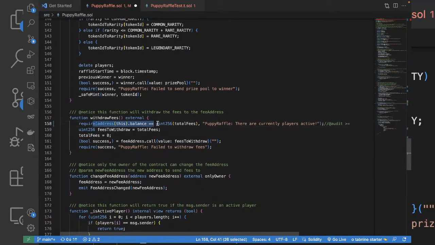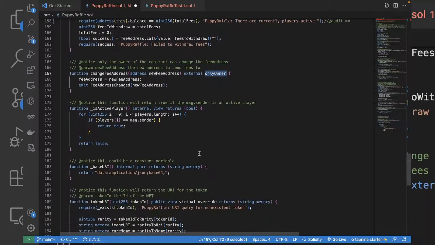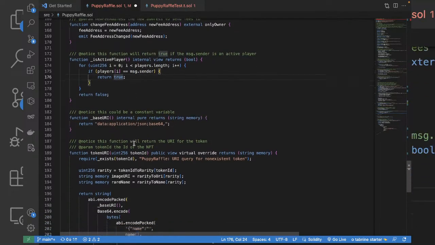Next we have withdraw. Address of the balance should be equal. I think it should be greater than or equal to. Maybe I audited this. And we are setting the fees to withdraw, and this is passed through the fee address. We can change the fee address only as the owner, as we are inheriting from Ownable. That's pretty good. Is active player. Instead of the player, we are going to pass message.sender. If yes, true. If not, false. I could not find anything in it.